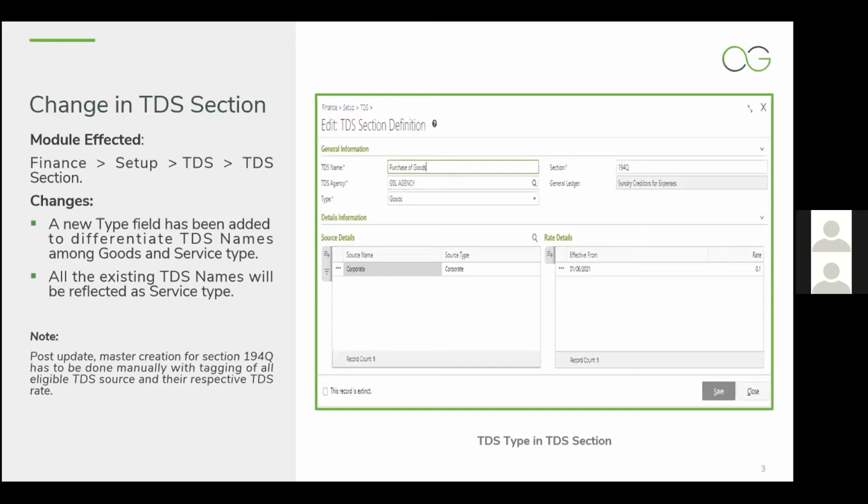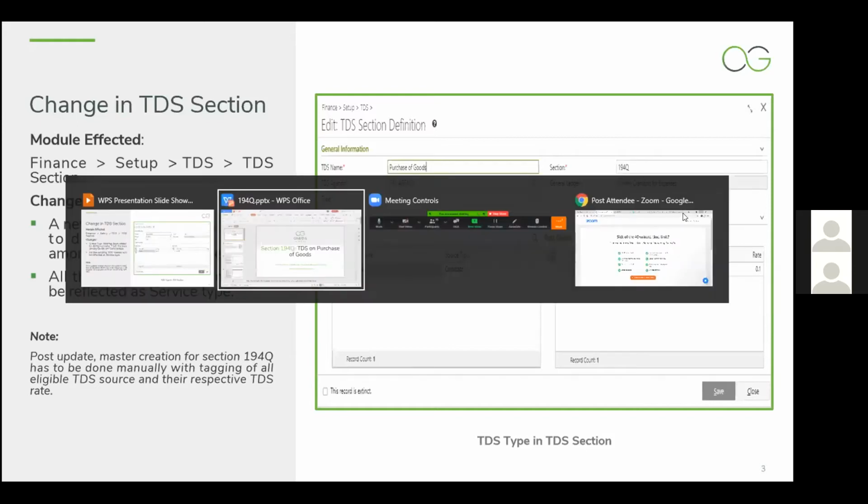You can select the TDS sources that apply for that TDS section. And effective from 1st of July, the TDS rate needs to be defined here. Please note that the TDS rate provided here will be 0.1%. I will guide you through the modules so that we can have a better understanding.